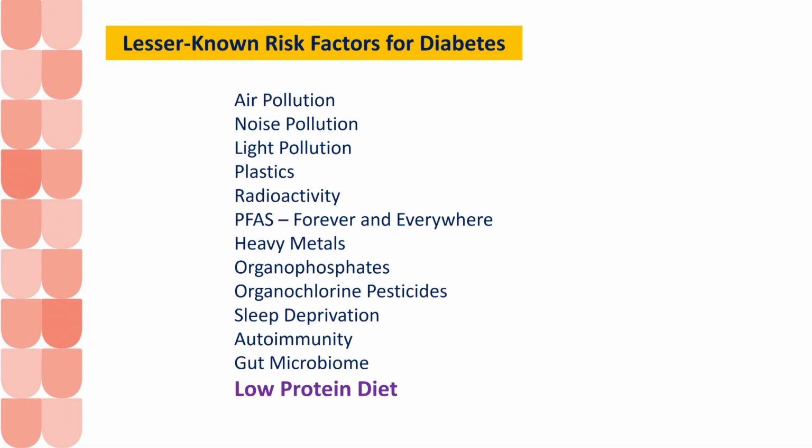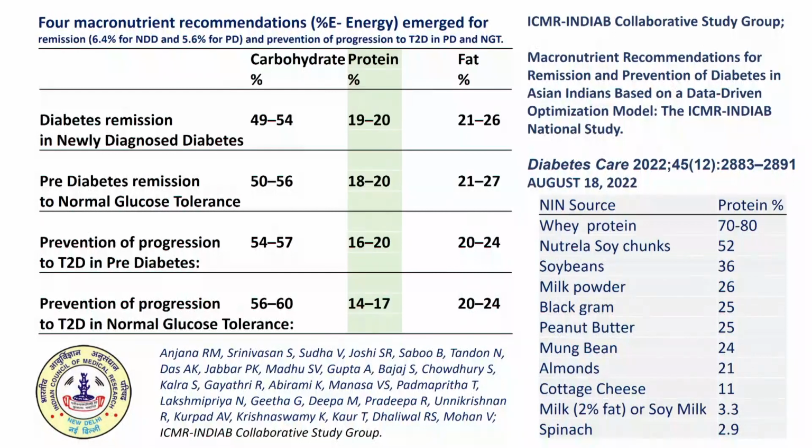Then lastly, I'll talk to you about low protein diet. Low protein diet is very common in India. It seems Indians take only 12% as proteins. Most of us are supposed to take 15% as protein. So we talk so much about carbohydrate, we talk so much about fat, but it seems this is a mathematical modeling done by our own Madras people. Anjana has published it. So it's an ICMR publication. Last year, end of last year, they have published.